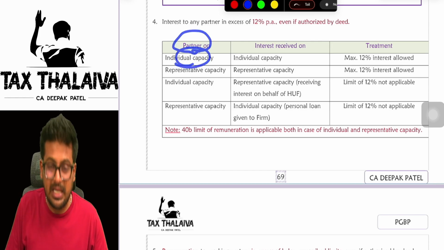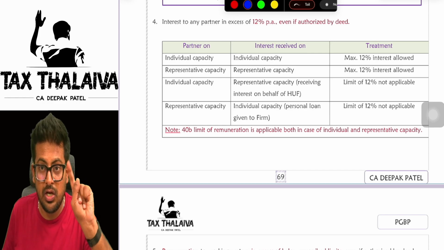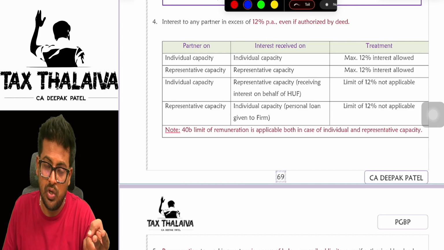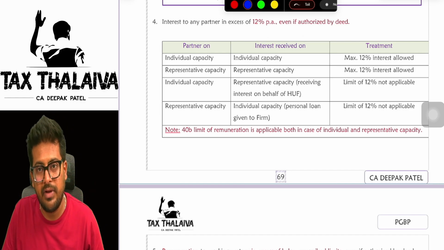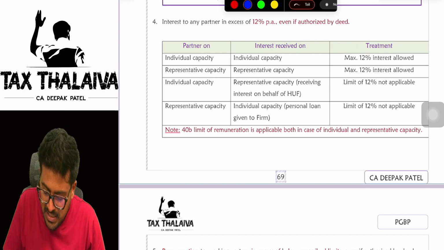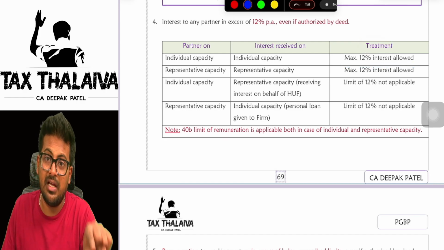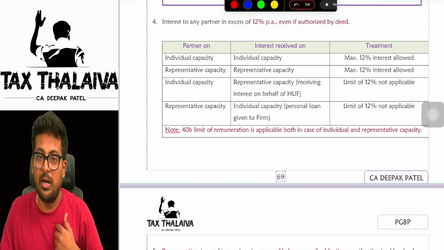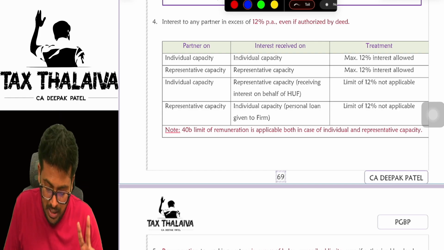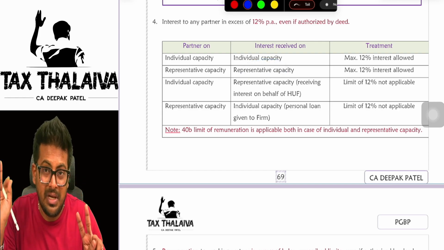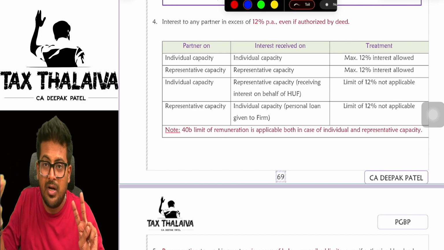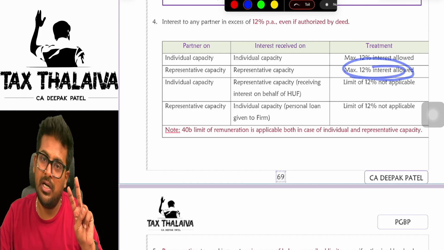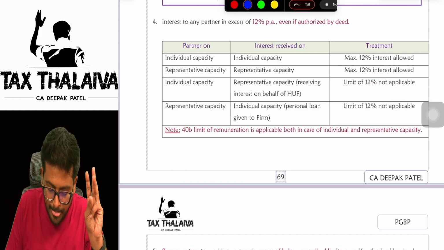Partner in individual capacity means you are individually a partner. You are not representing any HUF. Interest received in individual capacity: of course, for you being a partner, you are receiving interest. In that case, treatment: maximum 12% interest only is allowed because you are receiving the interest as a partner. Number two, representative capacity means you are representing a HUF as a partner. Interest received in representative capacity means the interest which is paid by the firm on the partner's capital, means on the HUF's capital. That also, the limit of 12% is applicable.